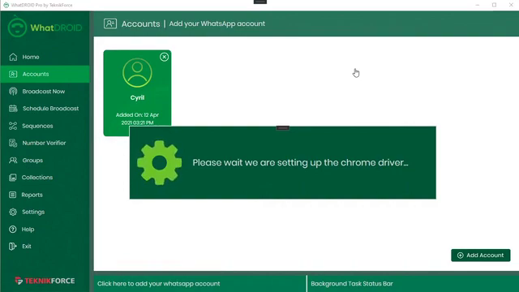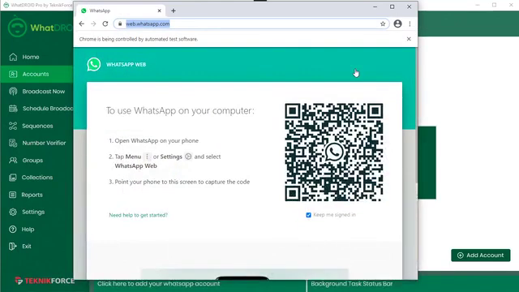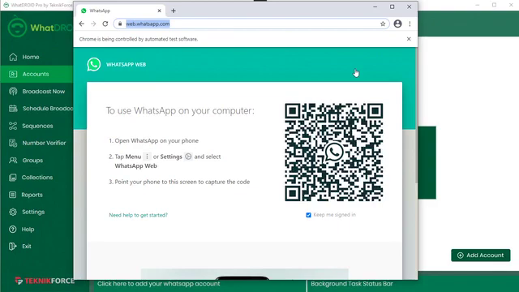Whatdroid is 100% secure. It doesn't take your password, it doesn't take your login, it doesn't hack anything, it doesn't simulate anything. It uses WhatsApp Web, which is a tool created by WhatsApp to do all the things that you want to do. So it's 100% legit. It's not trying to hack or use any kind of security loophole to do what it does. It uses exactly what you do with WhatsApp Web. The only difference is it uses web browser automation to make your tasks easier.